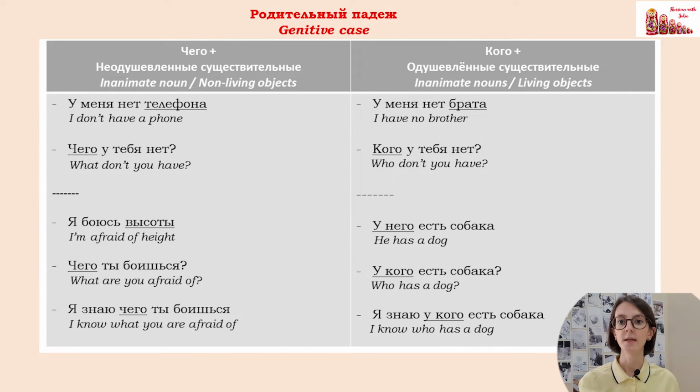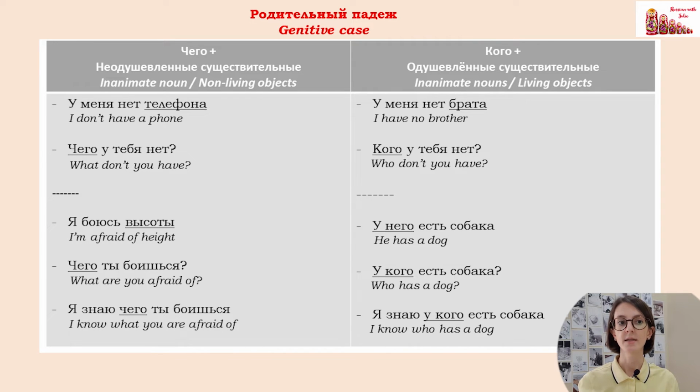У меня нет брата. Again, with negative sentences, we use genitive case for objects. У меня нет брата. Genitive case. Кого у тебя нет? У него есть собака.